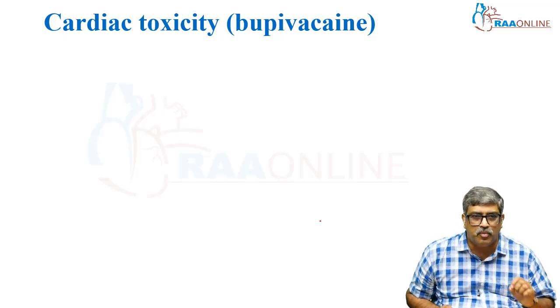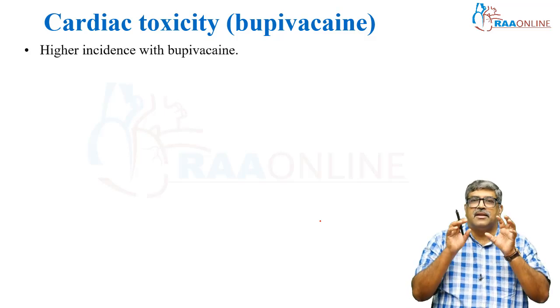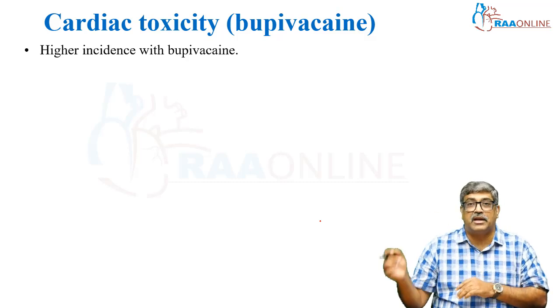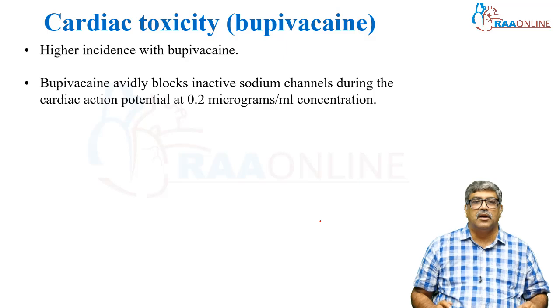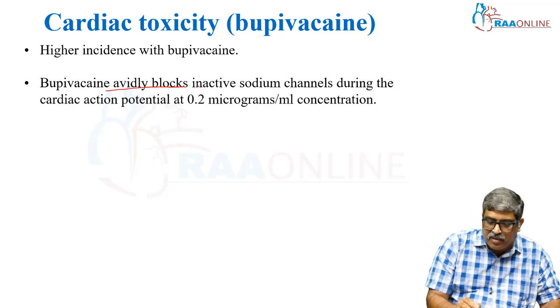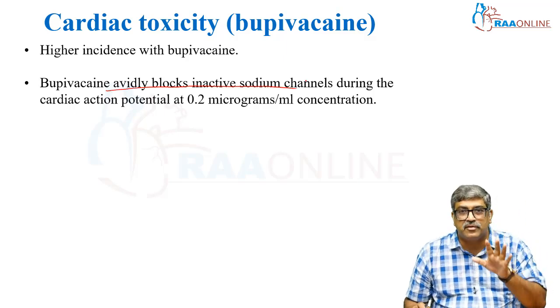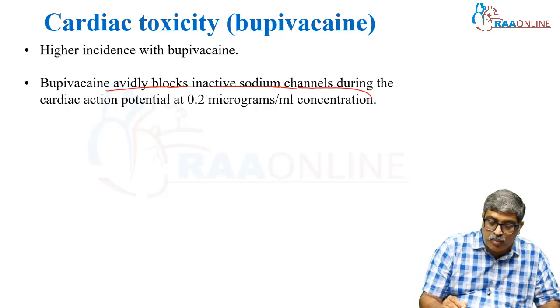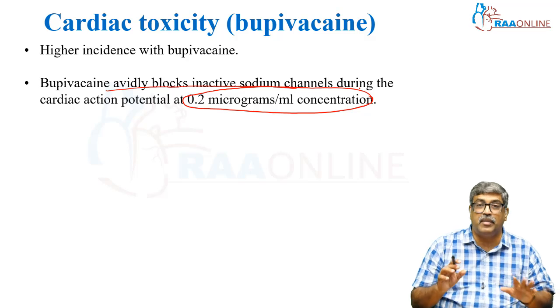With regard to bupivacaine, cardiac toxicity has a higher incidence with bupivacaine when compared to lignocaine. Bupivacaine avidly blocks inactive sodium channels during the cardiac action potential at 0.2 microgram per ml concentration.